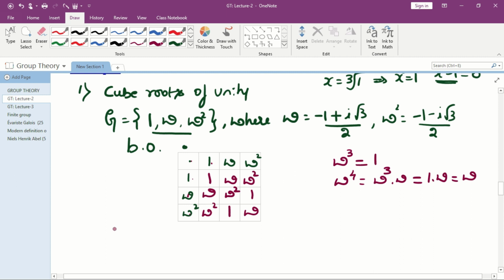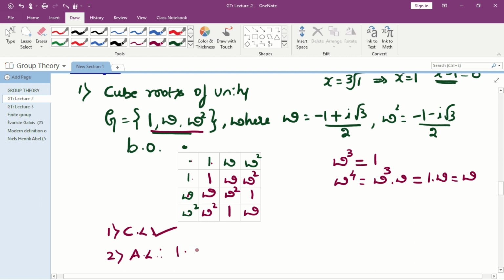Now we have to check all the 4 laws of the group. First one is the closure law. You can observe here all the entries in the table. What are the elements we have? We have the same elements of G. Therefore all the entries in the table are the same as the elements of G. Therefore the closure law is satisfied. And the second one is the associative law. For the associative law we usually consider 3 elements.